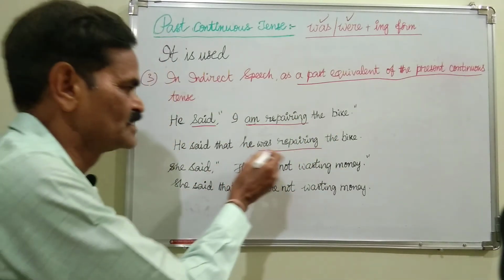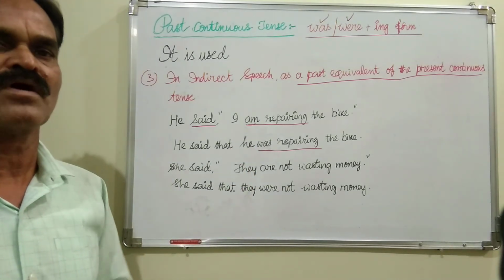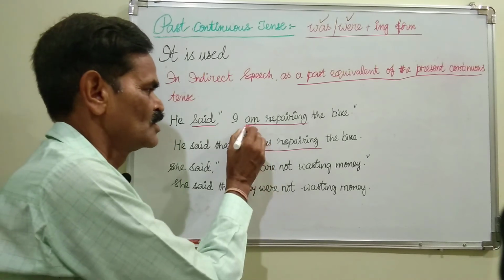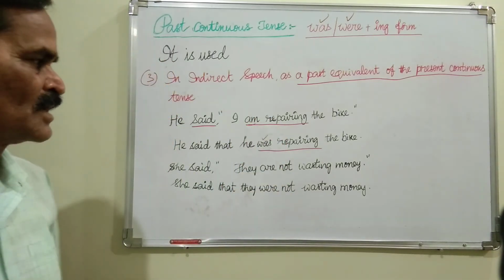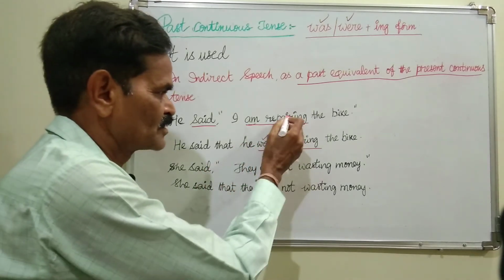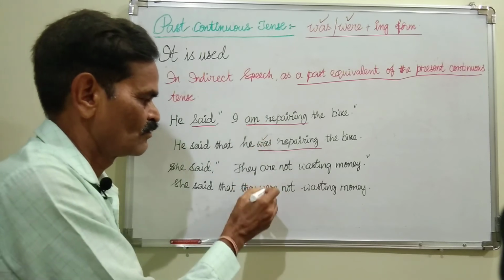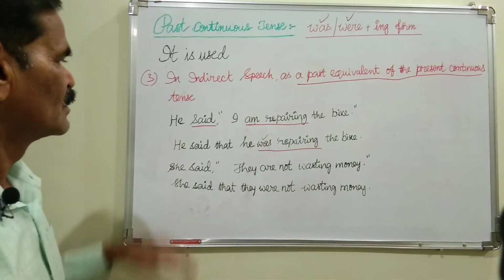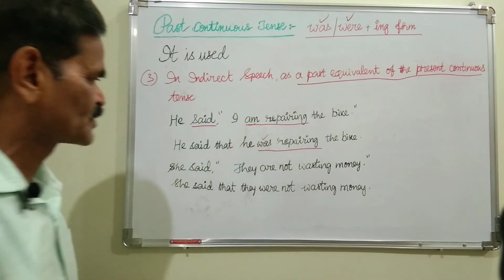We should not write he is repairing the bike, because is repairing is present continuous, was repairing is past continuous. So for am or is, what is the past? Was and were. The ing form, the main verb, doesn't change, only we have to change am or is into was or were. In this way, present continuous changed to past continuous.